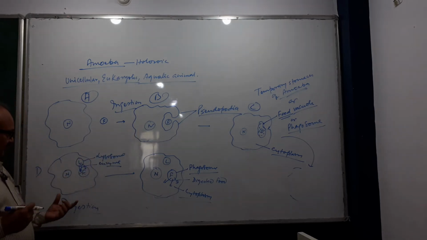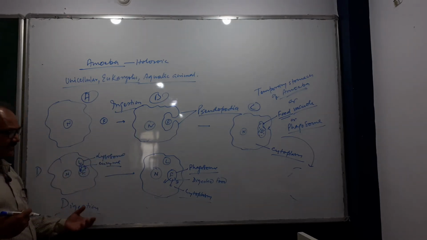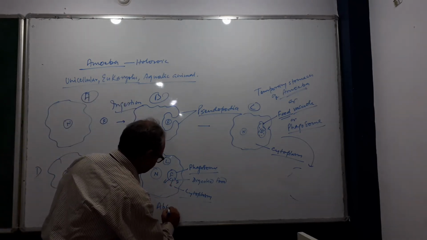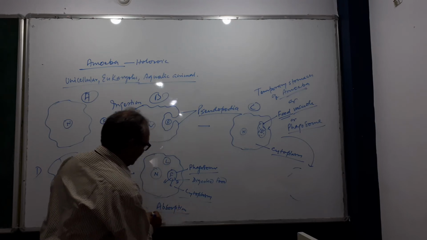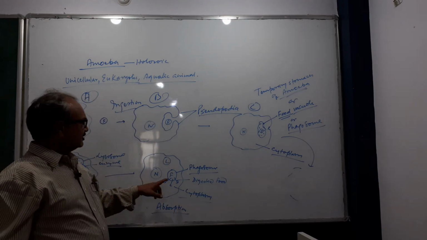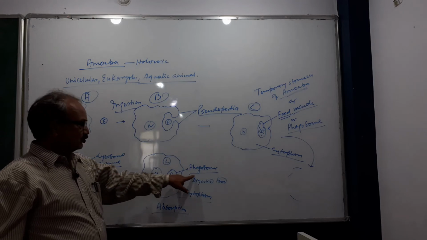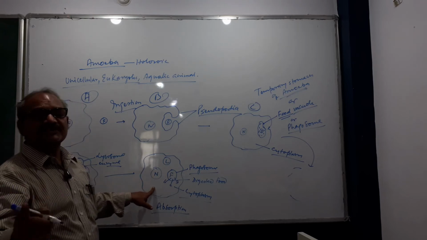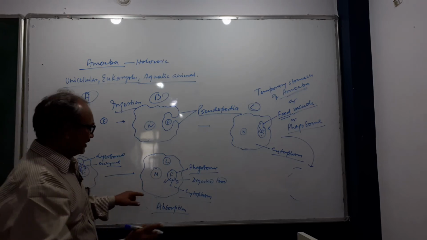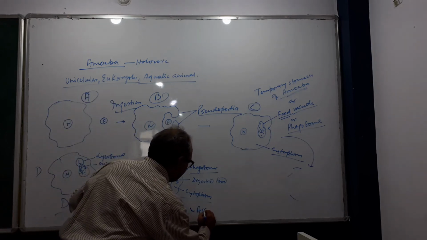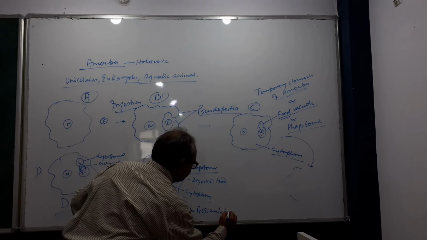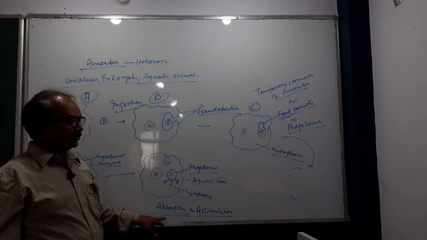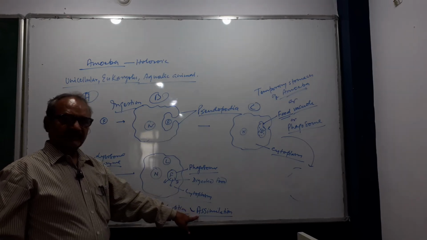Second, digestion takes place. Then absorption. What happens in absorption? During the process of absorption, the food digested in the phagosome or food vacuole diffuses out into the cytoplasm for utilization. Then assimilation. What is assimilation? Utilization of digested and absorbed food is called assimilation.